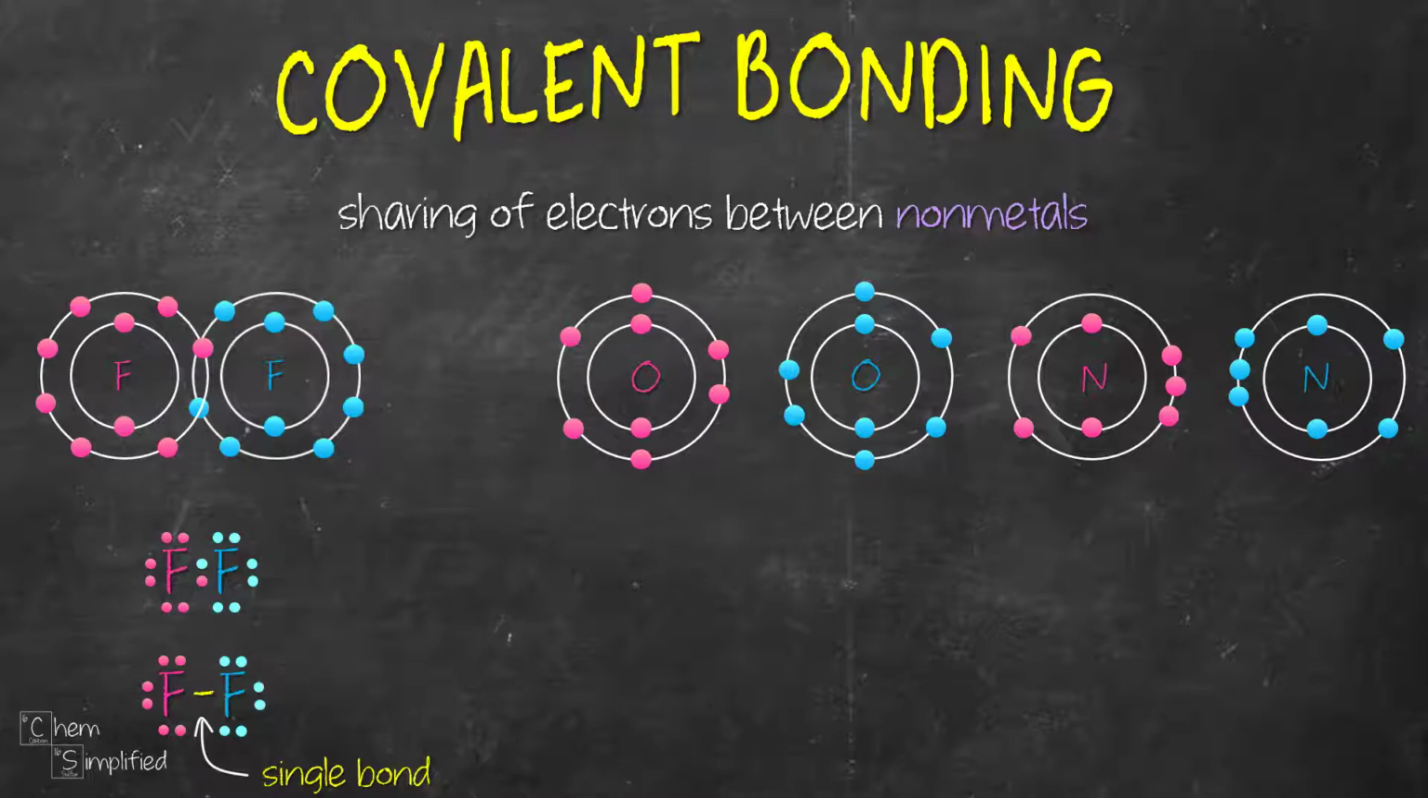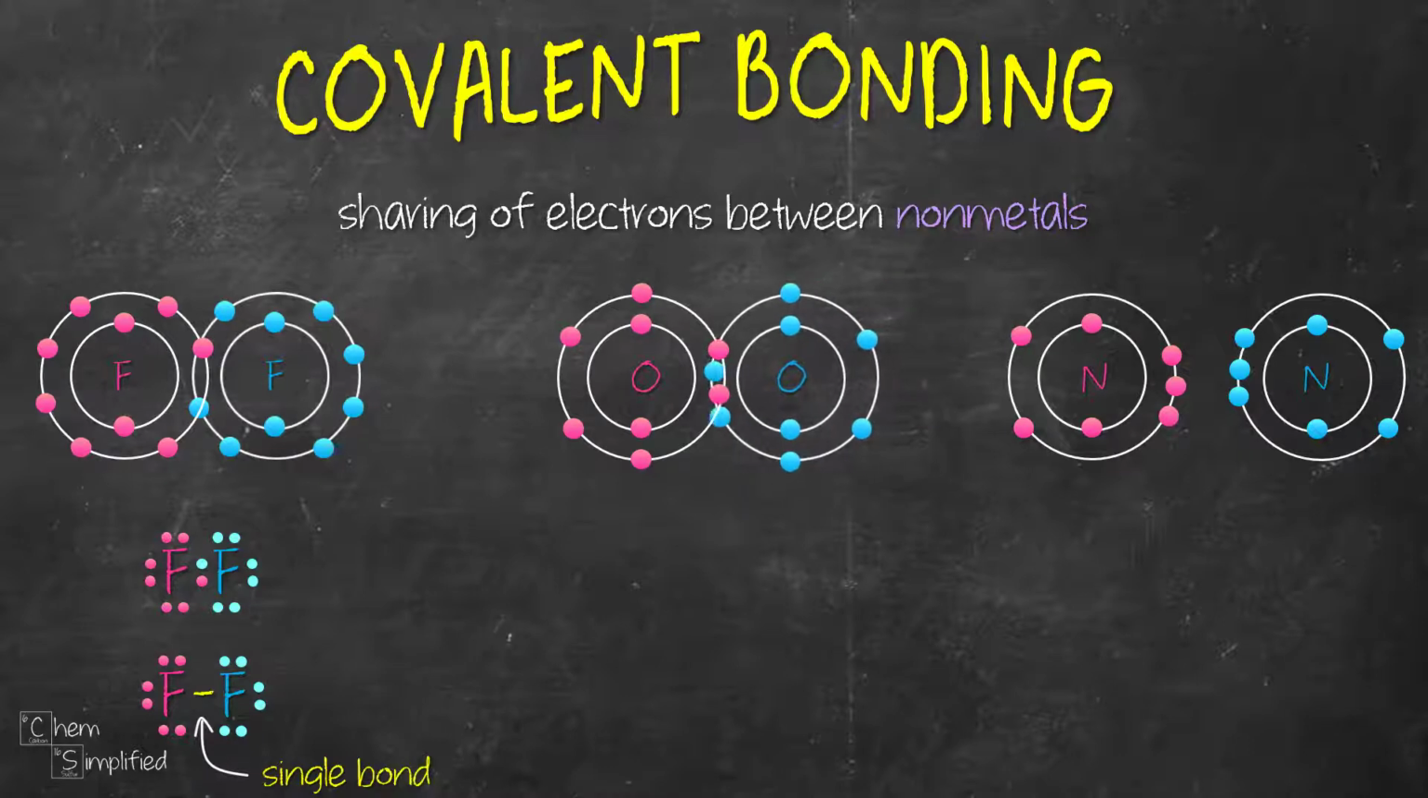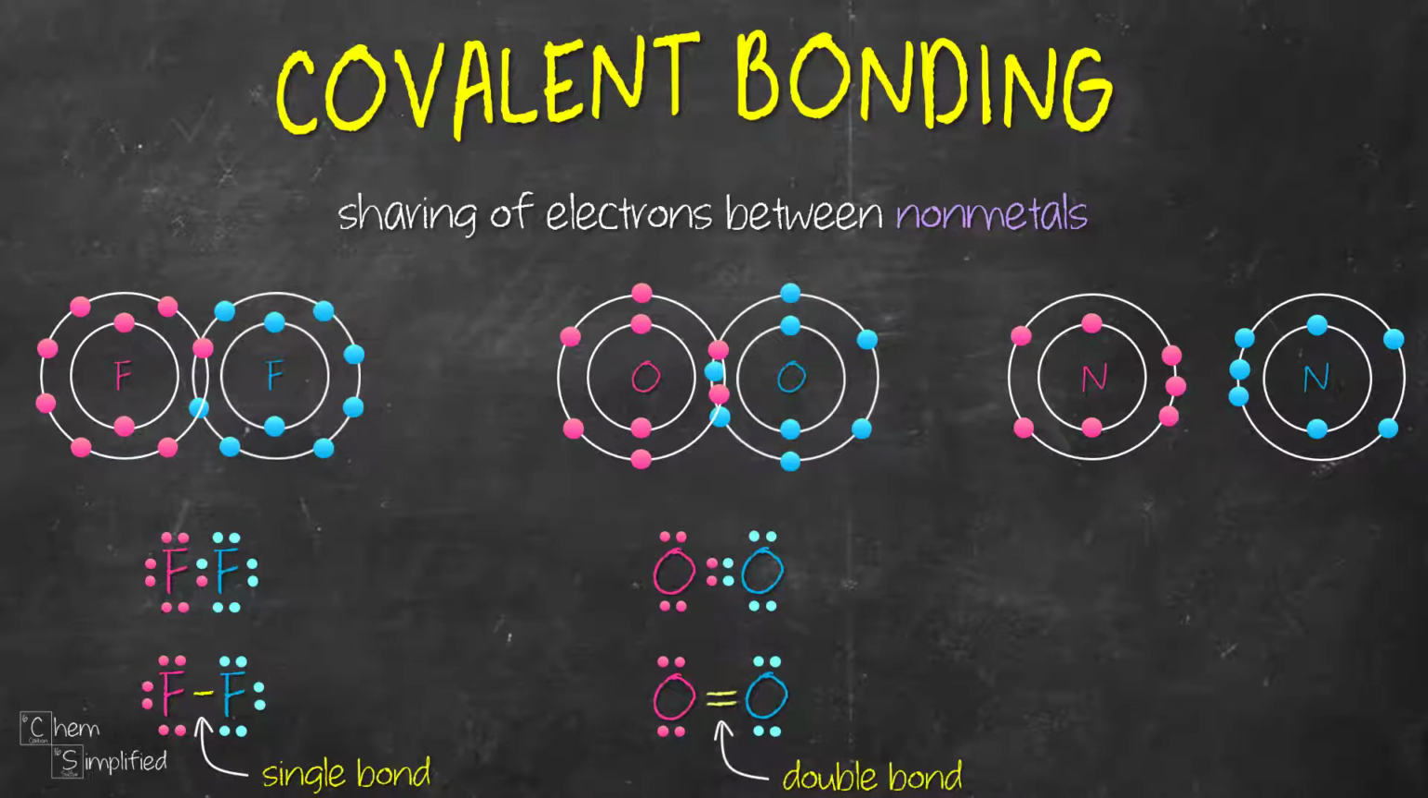Oxygen, on the other hand, has 6 valence electrons. So it's going to need 2 electrons to achieve an octet. Therefore, both oxygen atoms are going to share 2 electrons with each other. Those 4 electrons in the bond, that's called a double bond.